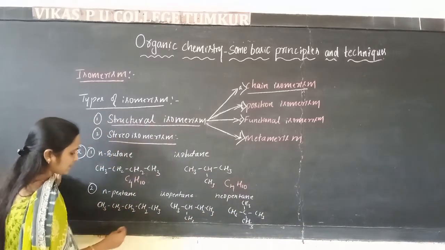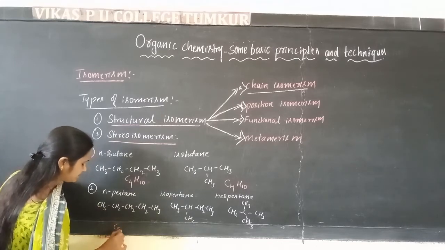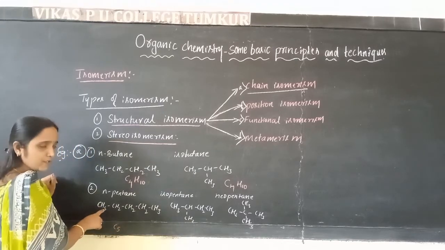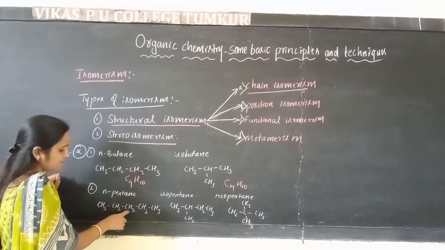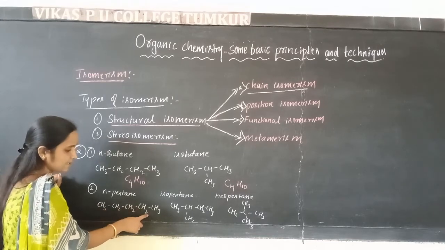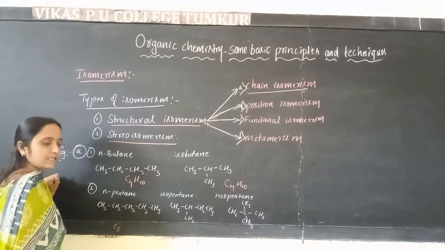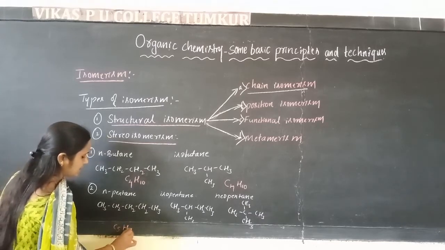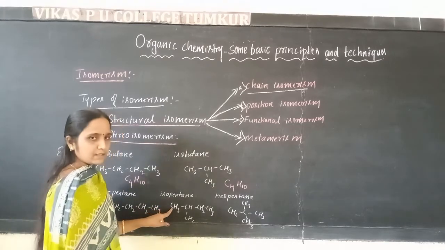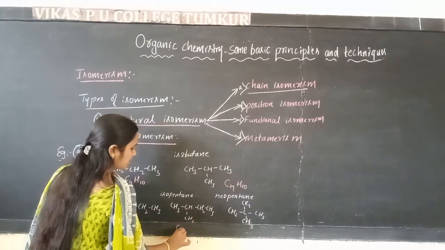ಇದಕ್ಕೆ ಎಷ್ಟು ನಂಬರ್ ಆಫ್ ಕಾರ್ಬನ್ ಆಟಮ್ಸ್ 5 ಇದೆ, C5. ಹೈಡ್ರೋಜನ್ ಆಟಮ್ಸ್ 3 plus 2 5, 5 plus 2 7, 7 plus 2 9, 9 plus 3 12, that is H12. In this also number of carbon atoms is 5.